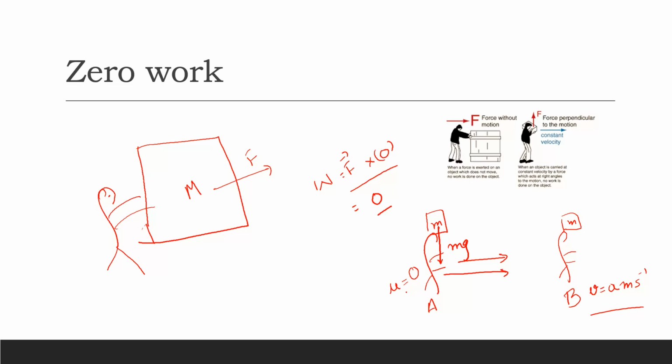And there is a change in velocity, so we could say there must be some sort of acceleration. And if there is some acceleration, the block has experienced some sort of force in this direction too, and there would be some sort of work done in this process. But if we are talking about the work done due to gravity, that will be zero.